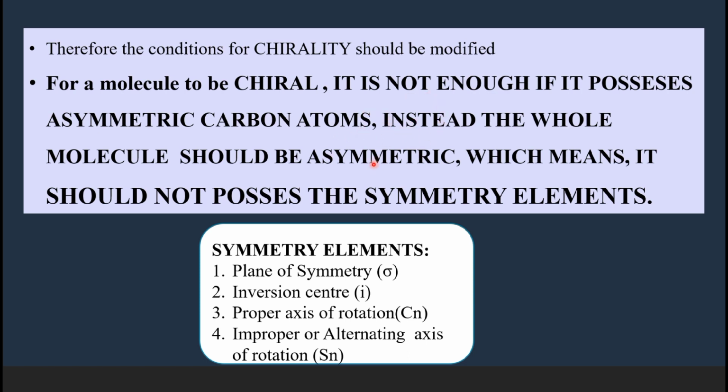So what is meant by the molecule being asymmetric? The molecule should not possess any of the following symmetric elements. For a molecule to be asymmetric, it should not possess plane of symmetry, inversion center, proper axis of rotation, or improper axis of rotation. A molecule which does not possess these four symmetry elements is called asymmetric molecule.